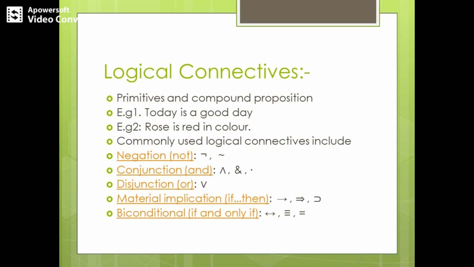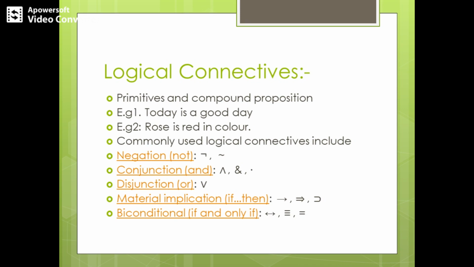We have basically these five connectives. First is negation, also called "not." Just observe the symbol that we are using: a tilde symbol or a negation kind of symbol. We can use either of these two. So negation, or not, is the first logical connective. In the coming slides we'll discuss all these connectives in detail.